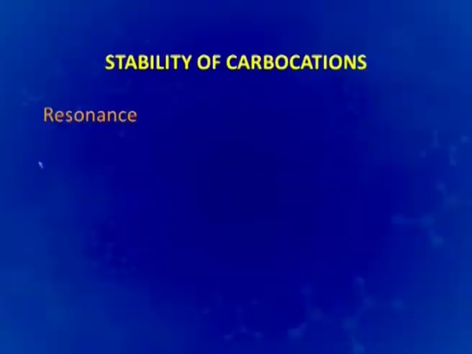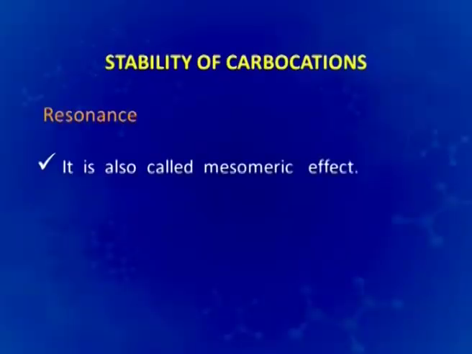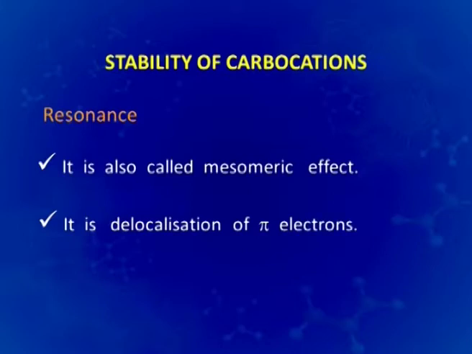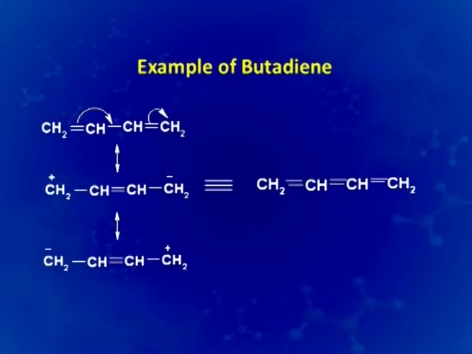Resonance is another factor which would affect the stability of carbocations. Here again we would recall what we did in our first episode, what exactly we mean by resonance. Resonance is also called a mesomeric effect, and it is actually the delocalization of pi electrons. We took the example earlier also of butadiene.